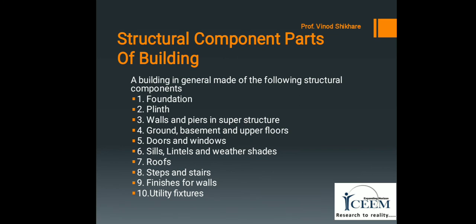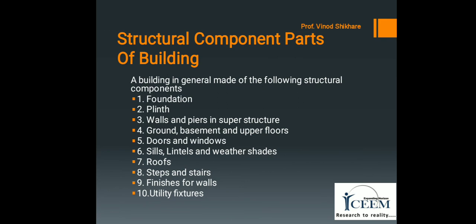Fifth component is doors and windows. The main function of doors in a building is to serve as a connecting link between internal parts and also to allow the free movement outside the building.